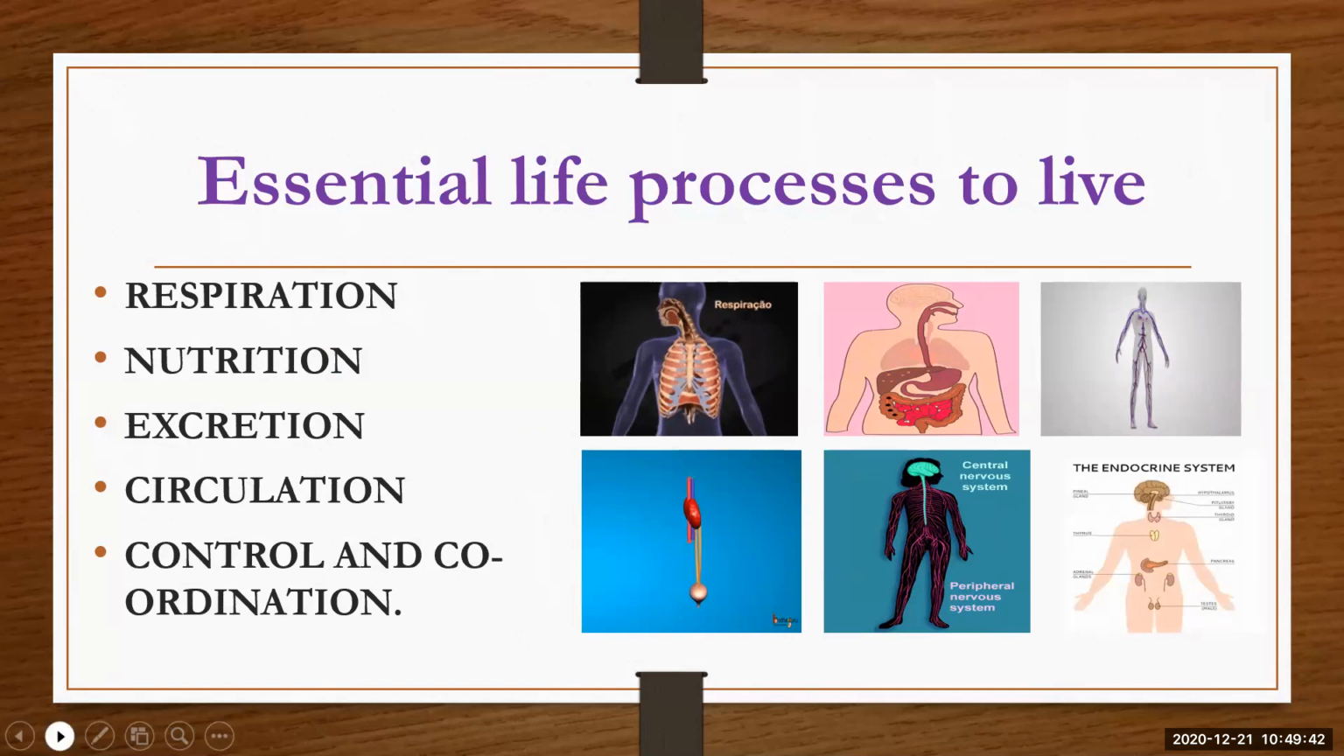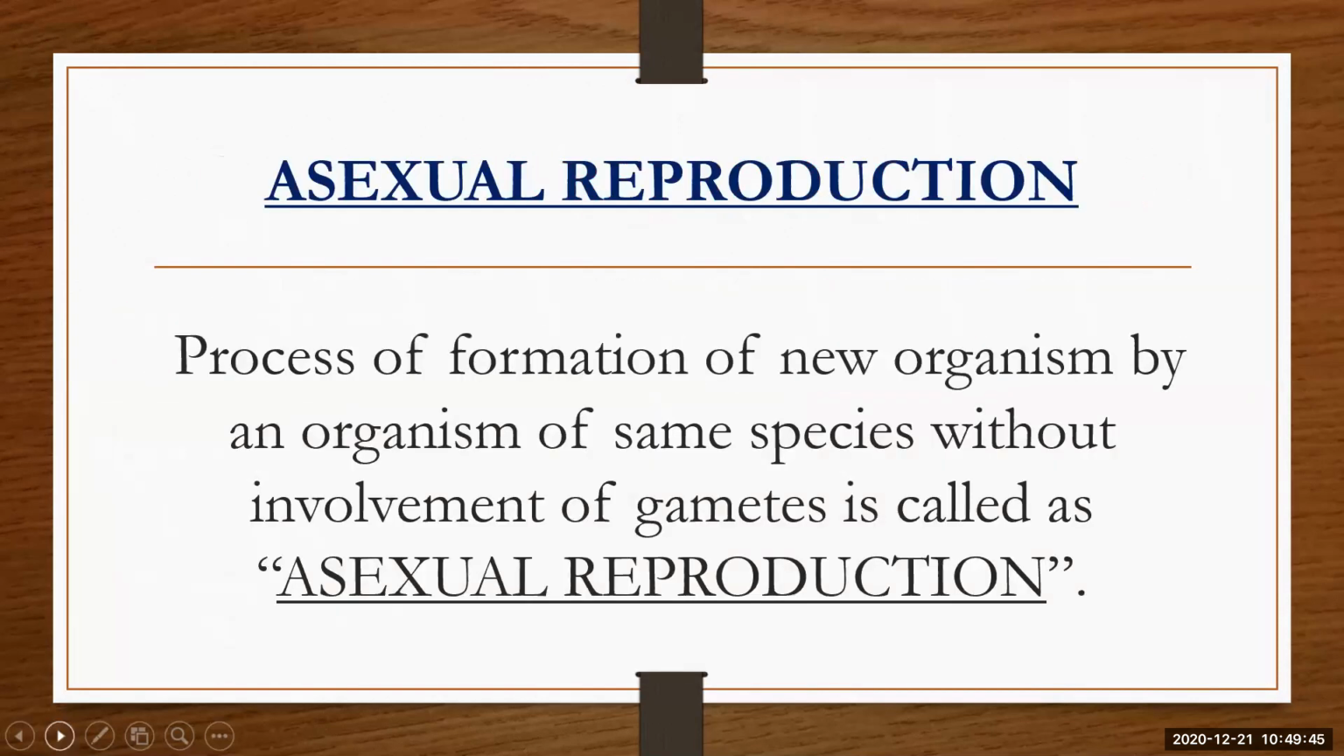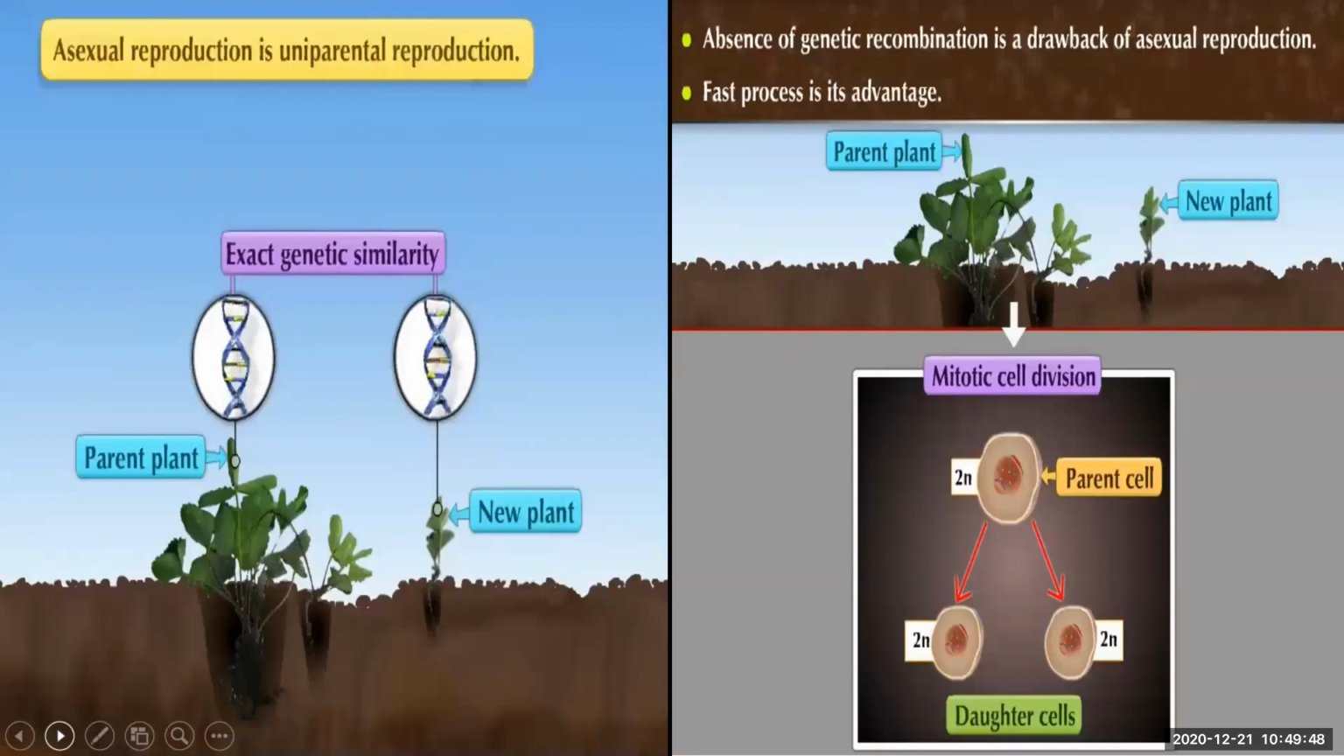We were going through reproduction, types of reproduction, asexual reproduction and sexual reproduction. In that, the parent cell is giving rise to a new daughter cell or new plant, where the genetic material is exactly similar to the parent plant. Okay, in this picture you can see in asexual reproduction a single parent is giving birth to a new one, where the genetic material is exactly similar. Absence of genetic recombination is a drawback of asexual reproduction, and fast process is an advantage.